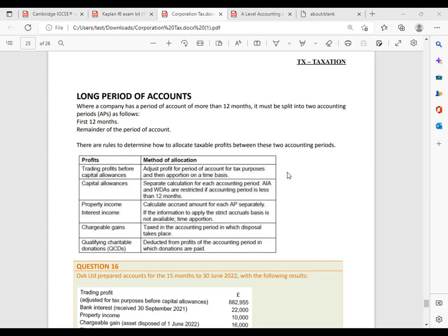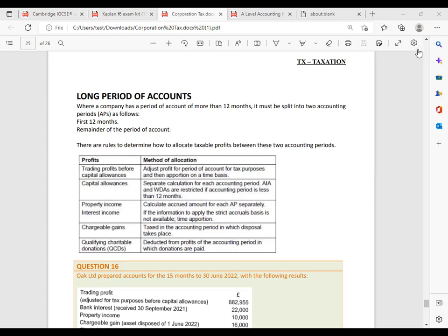If it is 15 months, we will split 12 months separate and the remaining months separate. If it is 15, then 12 separate, 3 separate. If it is 16, 12 separate, 4 separate. If it is 18 months, 12 months separate and the remaining months separate. This concept is only applicable in companies, not in individuals. Got my point?